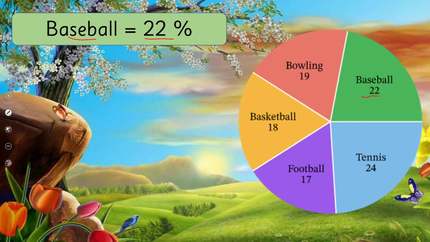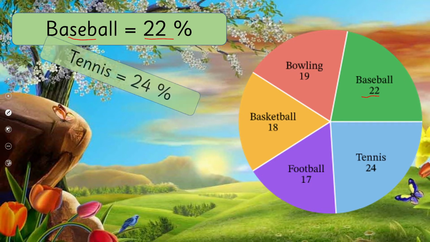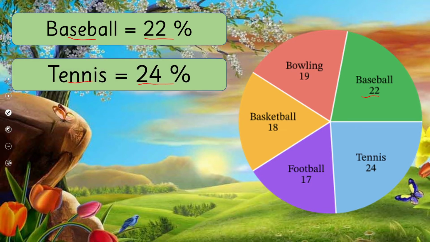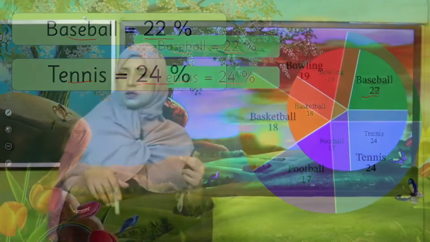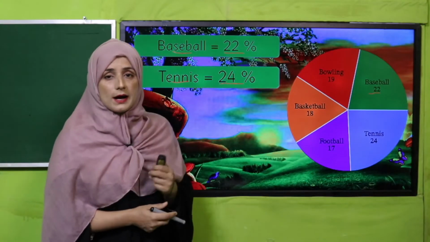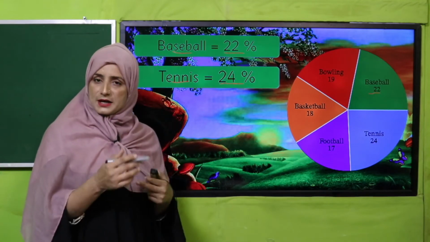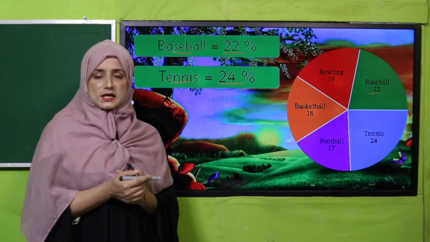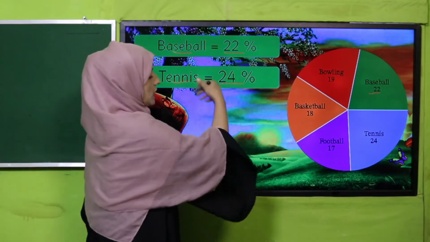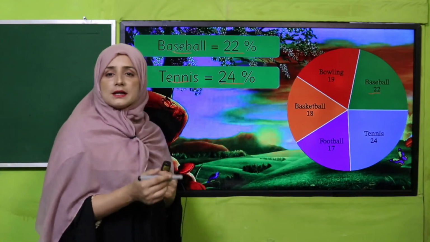We have started from here, and the next one, tennis, is 24%. This is a circular pie chart showing the activities players do in different games, so we are showing data of different games.